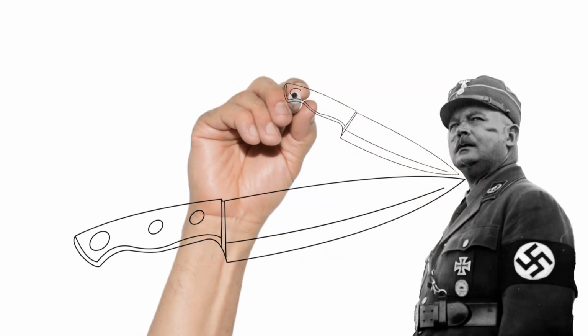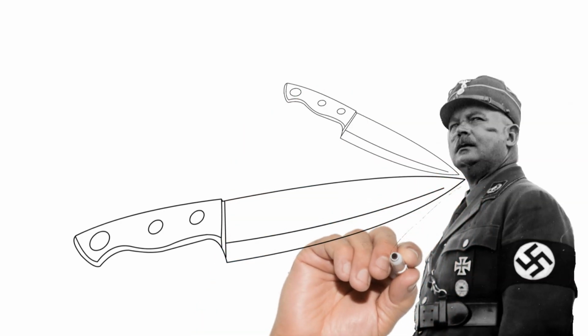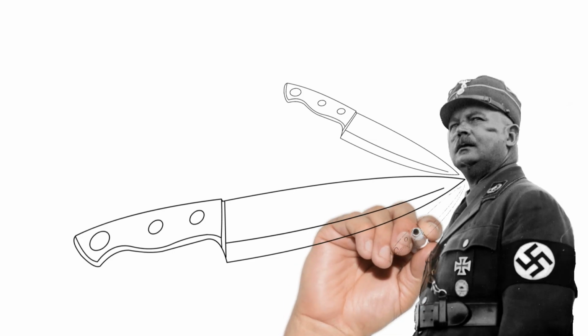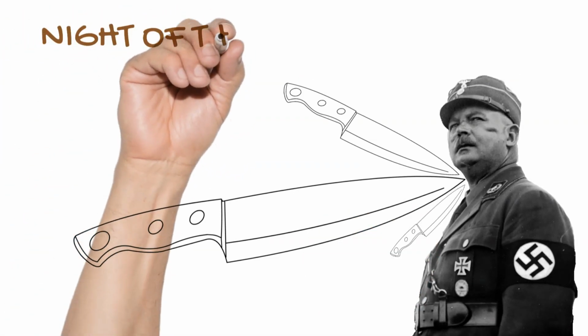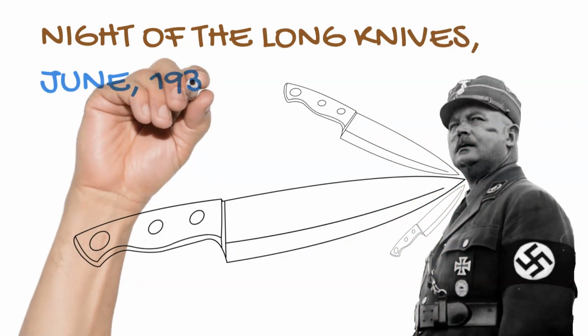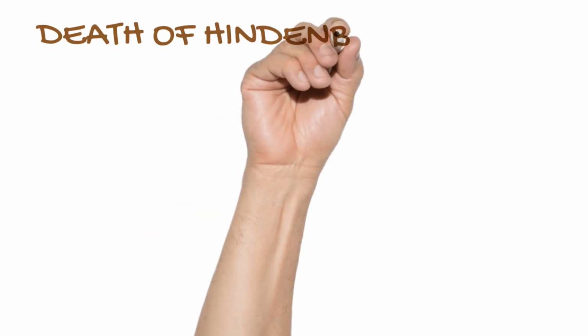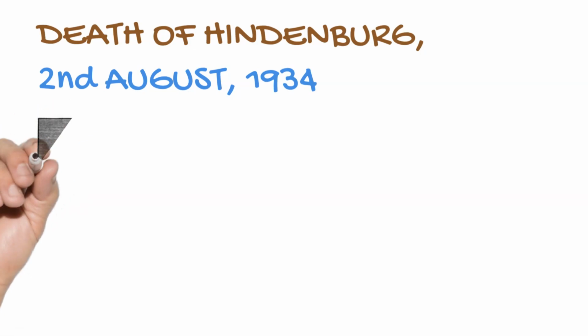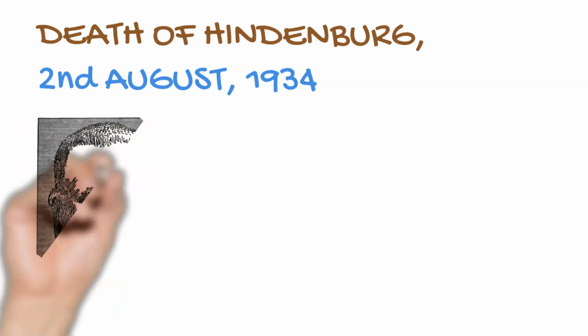To assuage the military, whose support Hitler desperately needed, and remove a very real threat to his leadership, Hitler went on the offensive, arresting and executing Röhm and other opponents in what became known as the Night of the Long Knives. As long as President Hindenburg was alive, there was no way Hitler, who could be removed at any time by the aging president, would be able to centralize all authority.